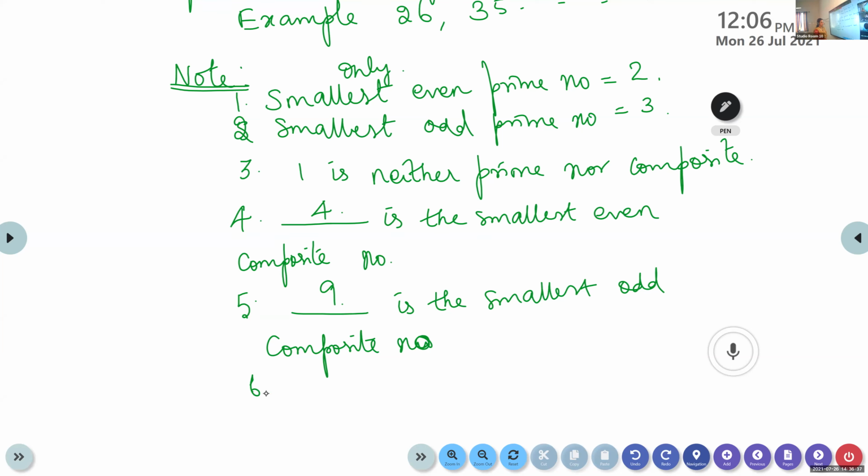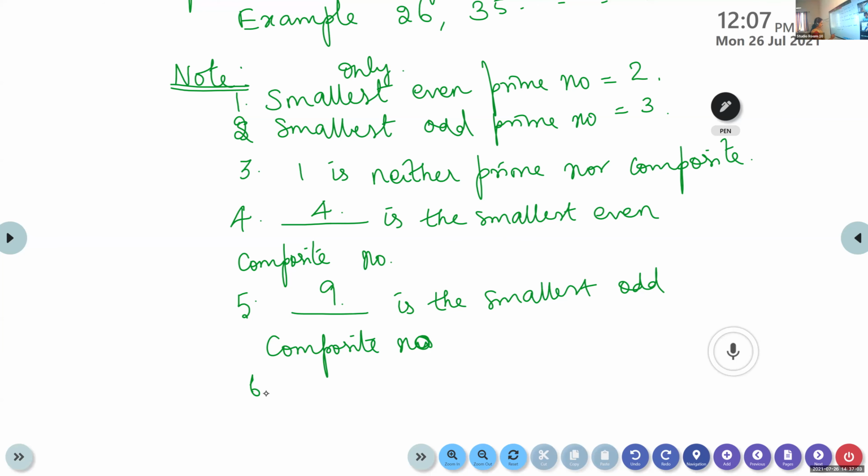Then, smallest 3-digit prime number. 101.